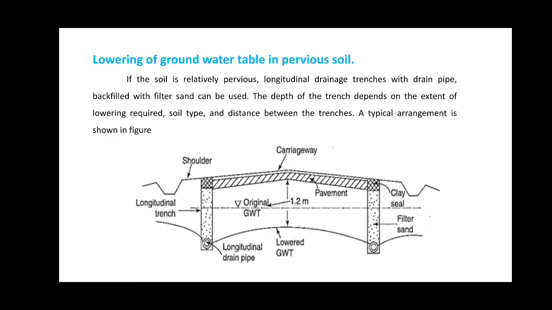If the water gets percolated from the site as the soil is pervious, in that case, if it tries to come in contact with the subgrade and the base course of the pavement, the sand filter allows the water to percolate to the longitudinal drain pipes, which can effectively drain off the water, just avoiding the lateral water to come in contact with the pavement layers.